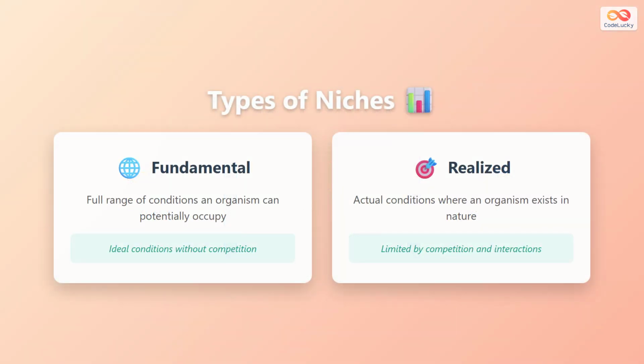There are two types of niches we need to understand. The fundamental niche is the full range of conditions an organism can potentially occupy. This represents the ideal conditions where the organism could live if there were no competition or other limiting factors. On the other hand, the realized niche is the actual conditions where the organism exists in nature. This is usually smaller than the fundamental niche because it is limited by competition with other species and various interactions in the real world.